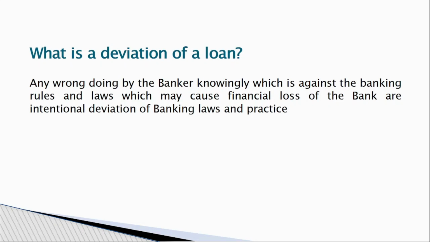Product level parameters are your minimum rate of interest, maximum rate of interest, minimum loan amount, and maximum loan amount. If you are crossing the policies or rules defined by the bank or organization, and due to this you get any financial loss, then to eliminate this, the deviation approval process is implemented.